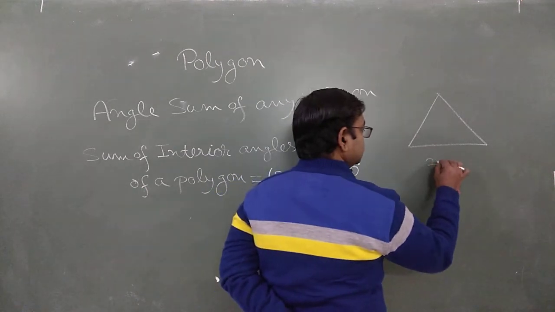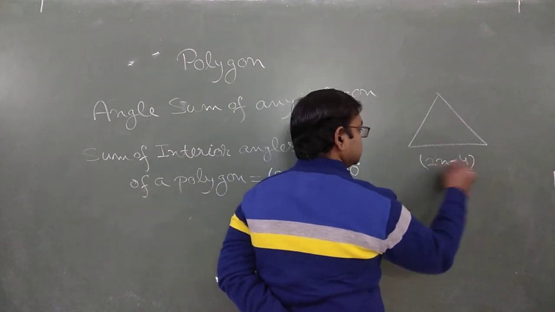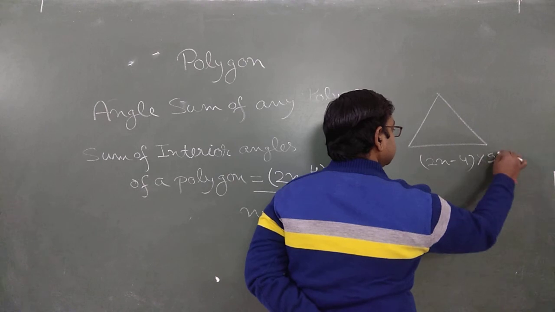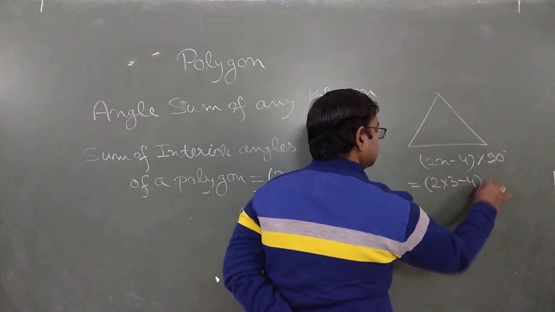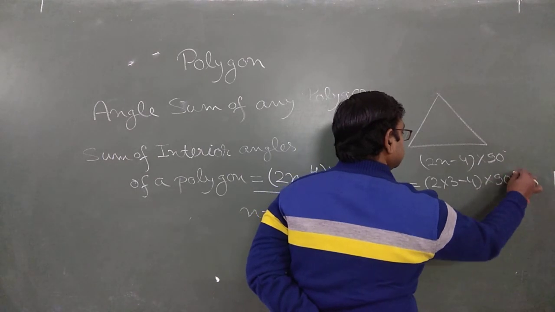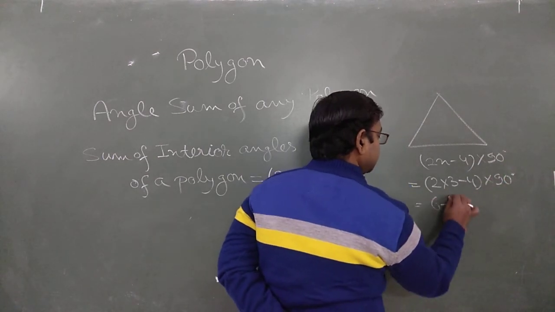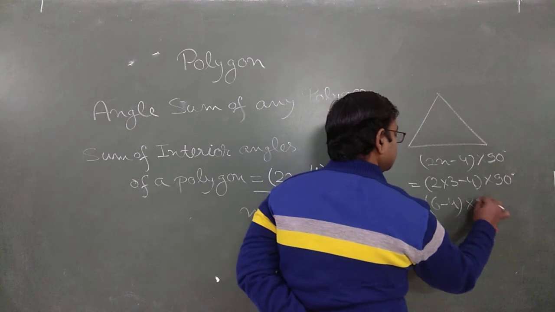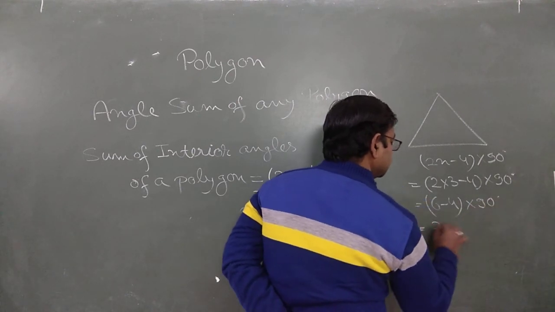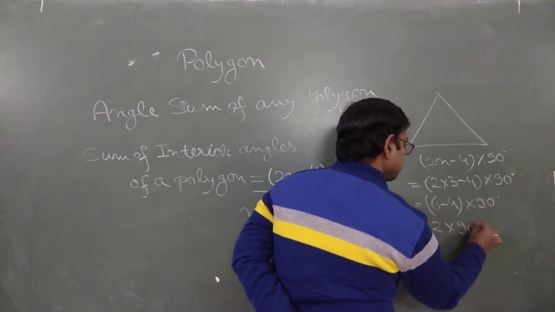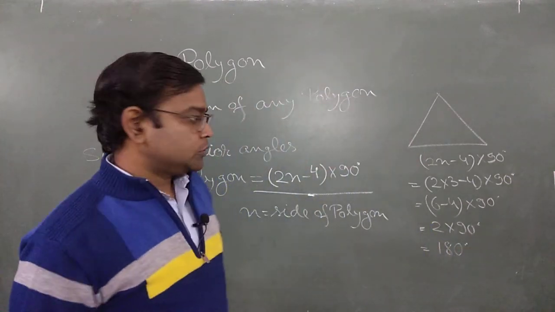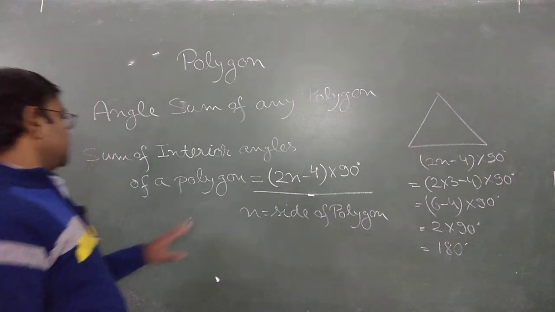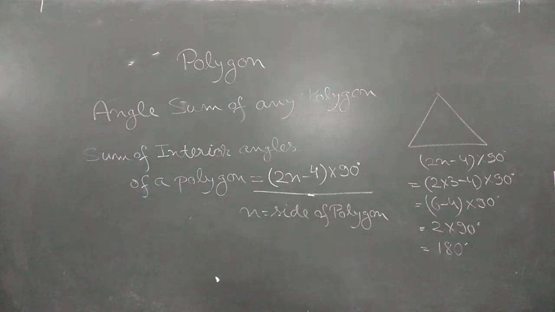So in this formula, if we place 2 into 3 minus 4 into 90 degrees, it's 6 minus 4 into 90 degrees, it's 2 into 90 degrees, equals 180, which we knew before. So this is the concept of the sum of interior angles of a polygon.